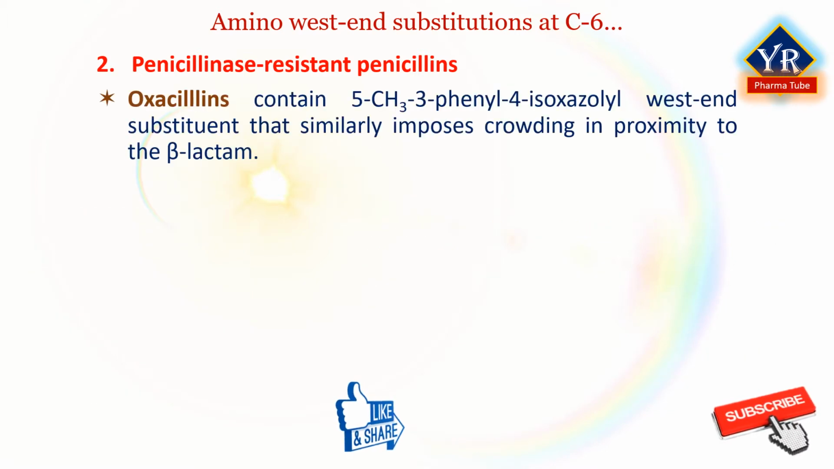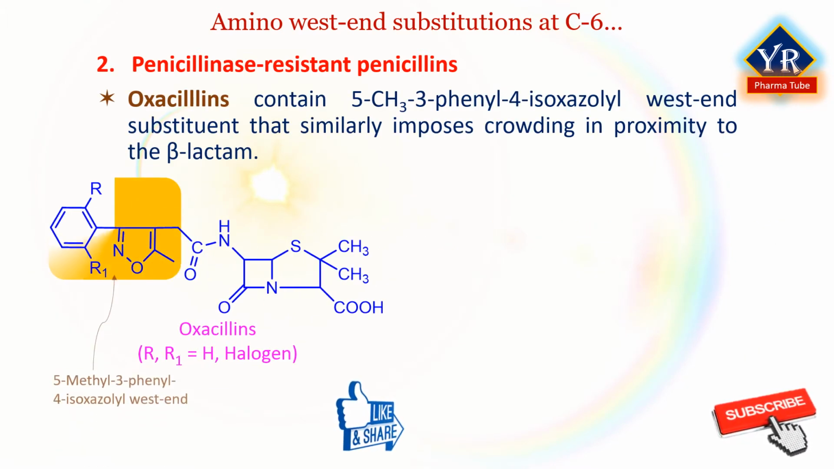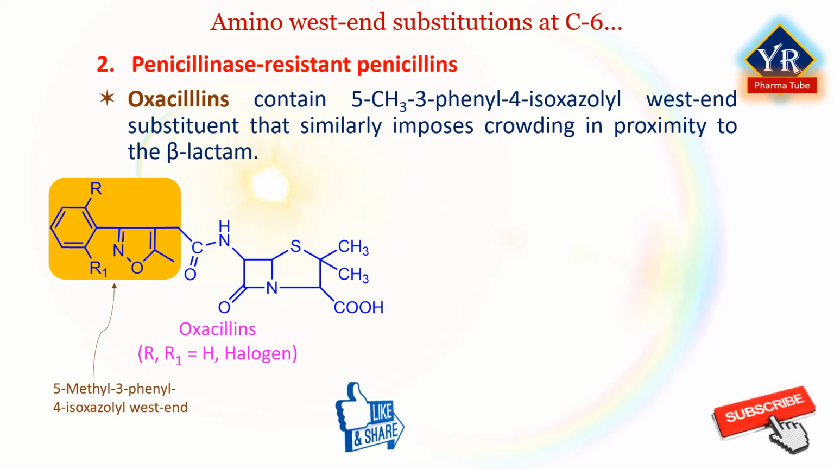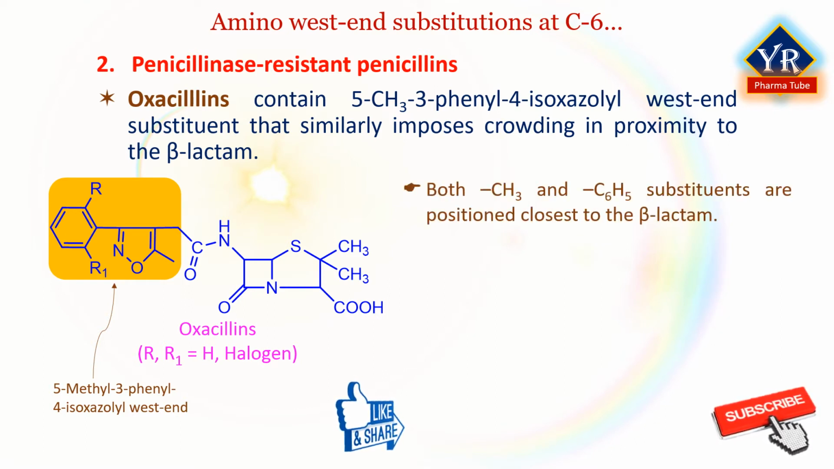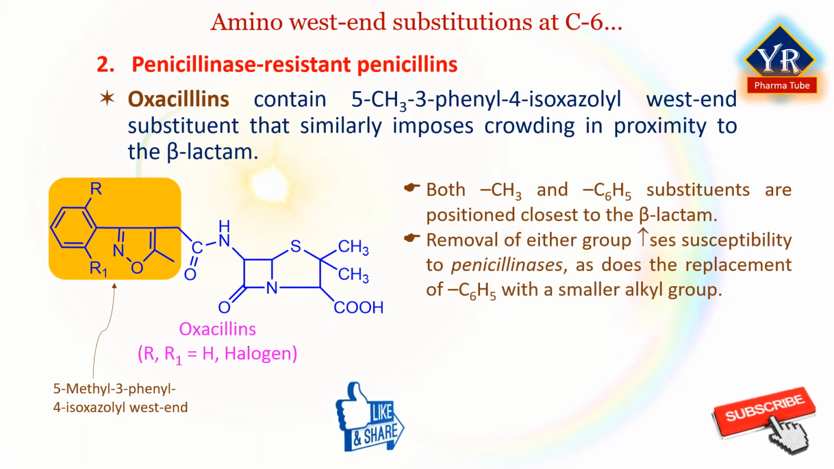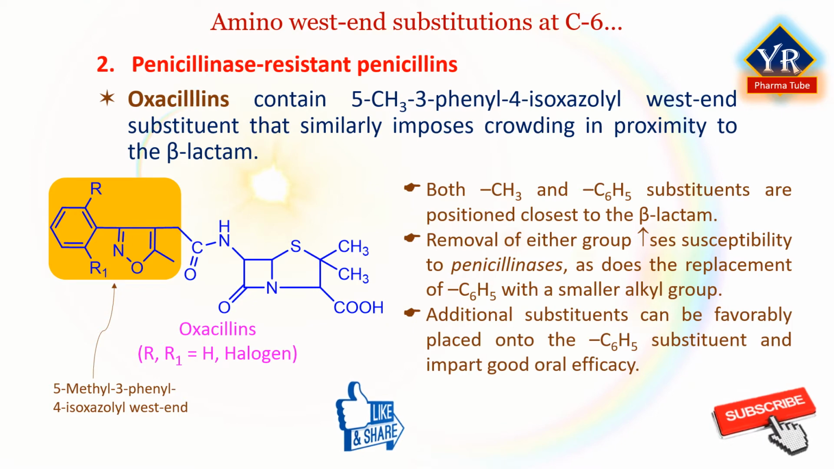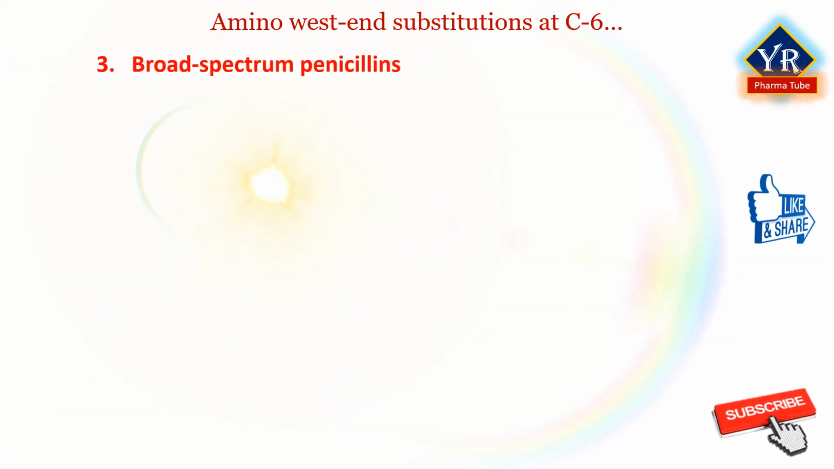Another example, the oxacillins contain a 5-methyl-3-phenyl-4-isoxazolyl wing end substituent that similarly imposes crowding in proximity to the beta-lactam. In these oxacillin compounds, both the methyl and phenyl substituents are positioned closest to the beta-lactam ring. Removal of either group increases susceptibility to penicillinases, as does the replacement of the phenyl ring with a smaller alkyl group. However, additional substituents can be favorably placed onto the phenyl substituent and still impart good oral efficacy. Number 3. Broad spectrum penicillins.